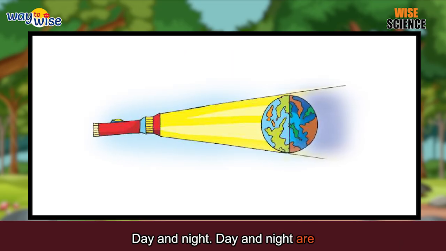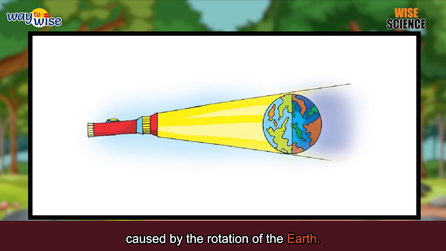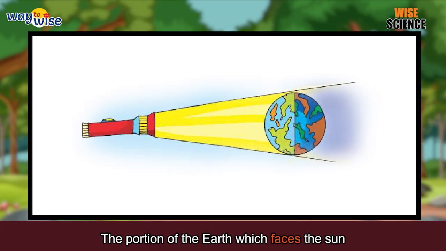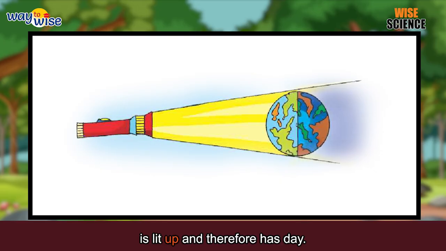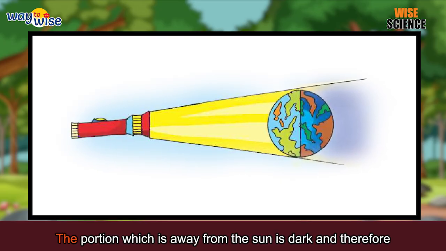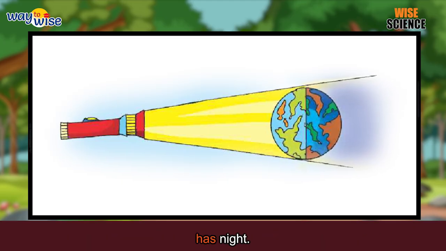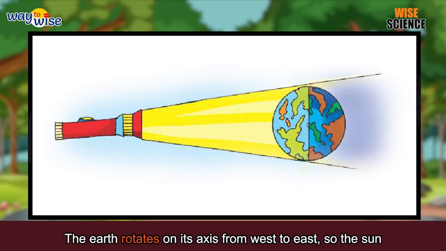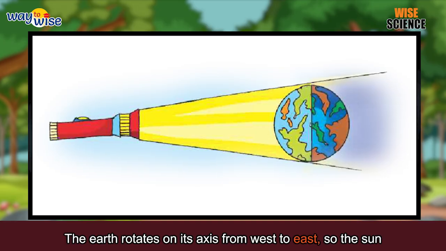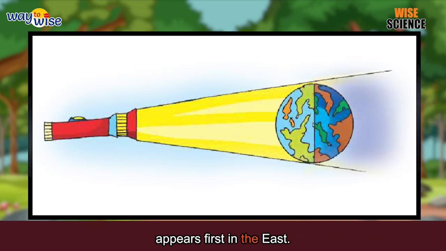Day and night are caused by the rotation of the Earth. The portion of the Earth which faces the Sun is lit up and therefore has day. The portion which is away from the Sun is dark and therefore has night. The Earth rotates on its axis from west to east. So the Sun appears first in the east.